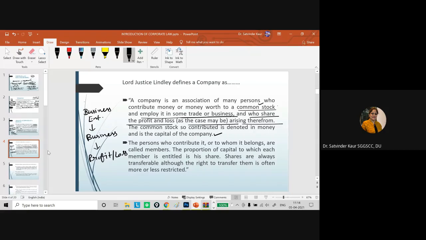So in this particular case, this common stock so contributed is denoted in money and is the capital of the company. The persons who contributed or to whom this money belongs are called members or the shareholders. The proportion of capital to which each member is entitled is known as his share, and shares are always transferable, although the right to transfer them is often more or less restricted. So it depends on the nature of the company, whether the shares are transferable or not.